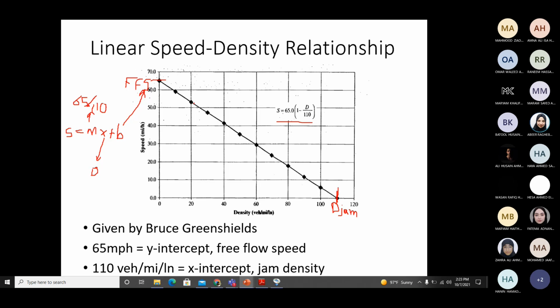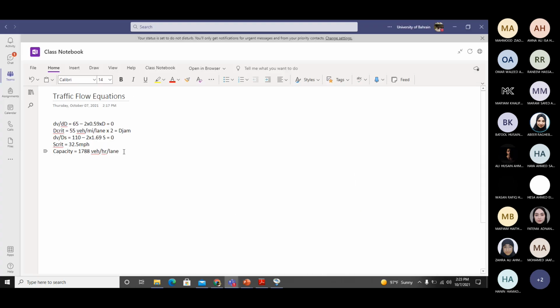Secondly, critical speed was 32.5, and how much was the free flow speed? 65. Free flow speed is 65, and you got the critical speed to be 32.5. So that means critical speed is again half of free flow speed. So from here we know another relationship between jam density and critical density, and critical speed and free flow speed: critical density is half of jam density, and critical speed is half of free flow speed. Any questions up till now?